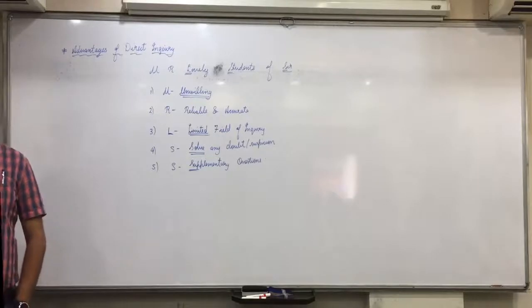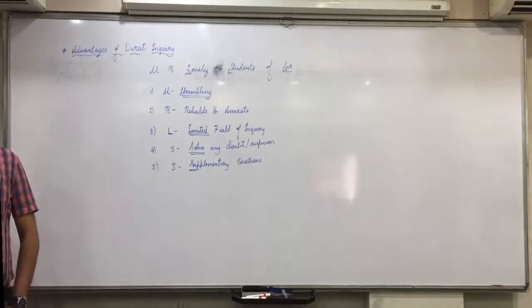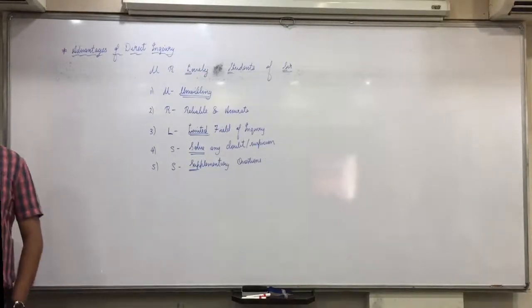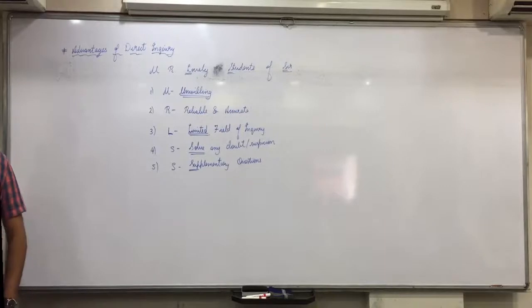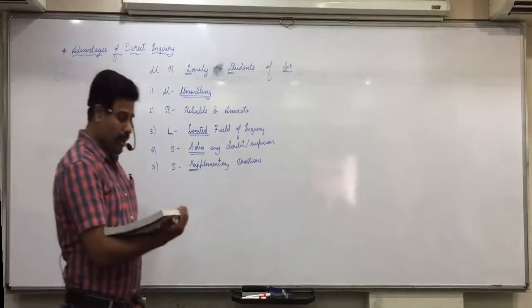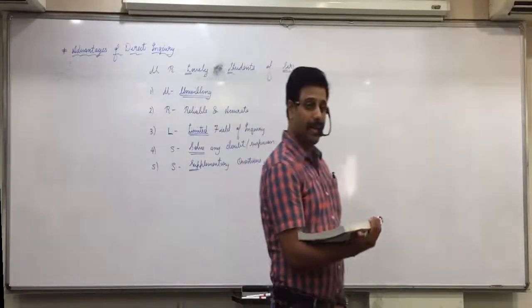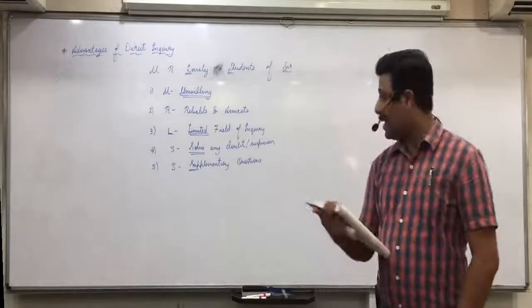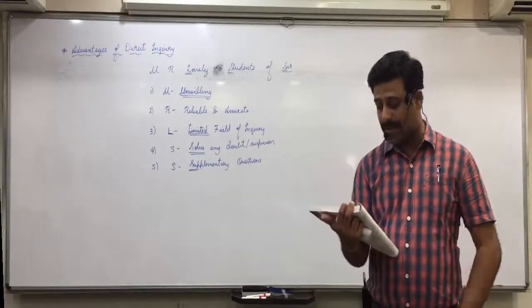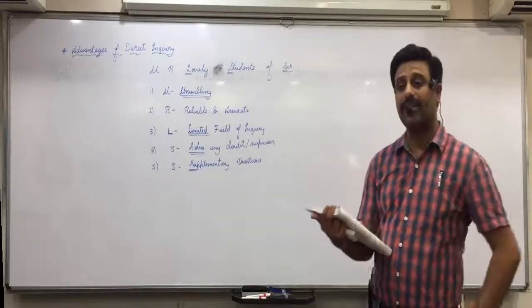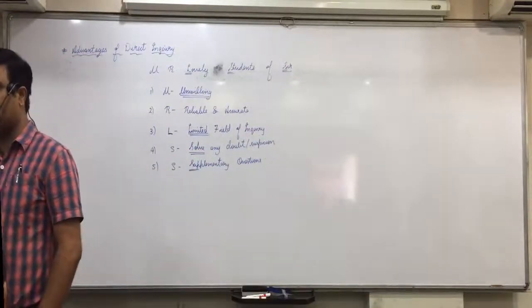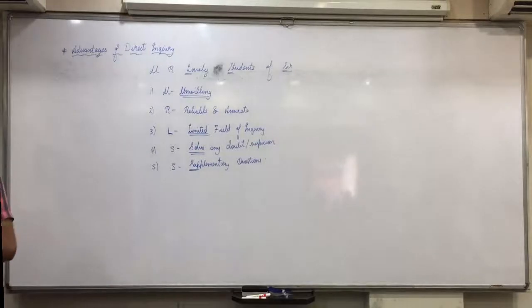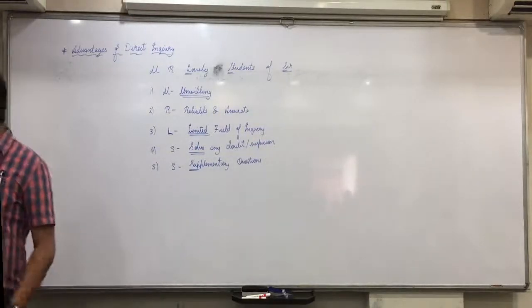Limited field of inquiry. Then again, S stands for students. S stands for the second point. On the left side of the second point, write down S. Circle the words solve any question or doubt or any confusion by giving proper explanation. And again, last point, S stands for supplementary information. So third point on the left side, write down S and circle supplementary information. Any confusion in this?